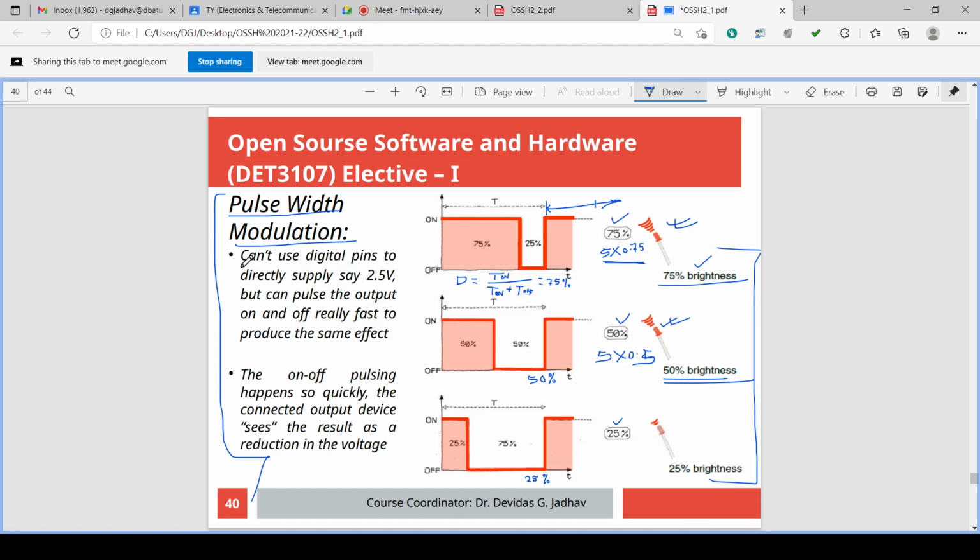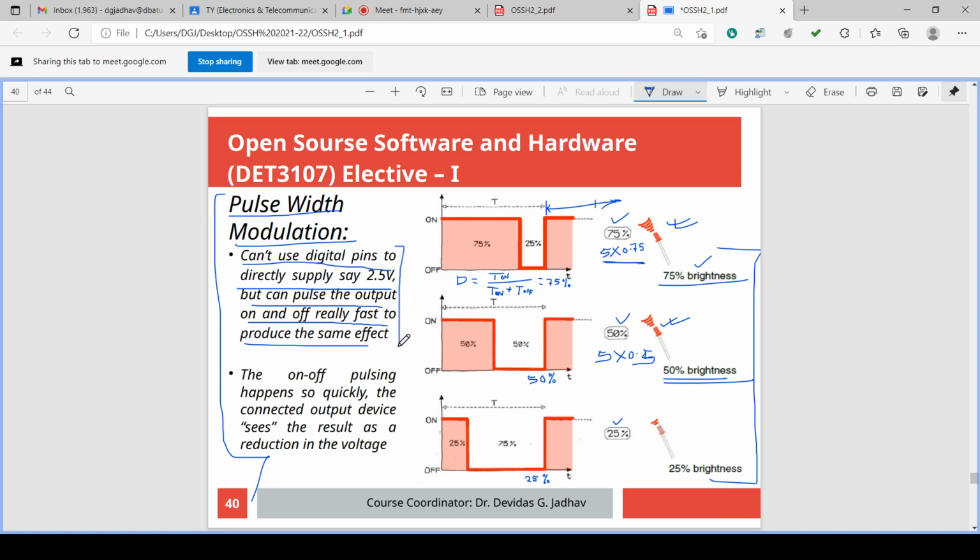So in PWM modulation, it can't use digital pins to directly supply a voltage like 2.5 volt. Suppose we want 2.5 volt, it can't use the digital pins to directly supply 2.5 volt, but it can pulse the output on and off really fast to produce the same effect as 2.5 volt. Okay.